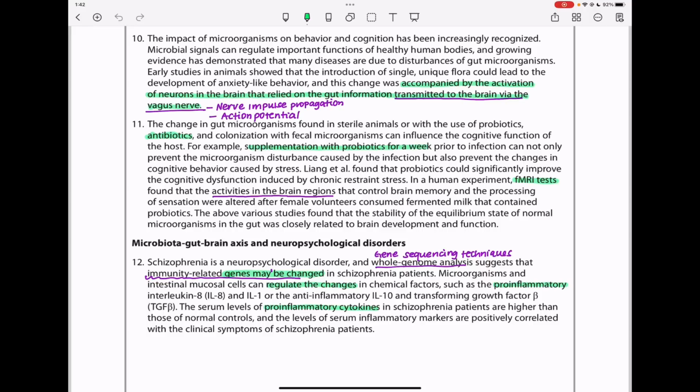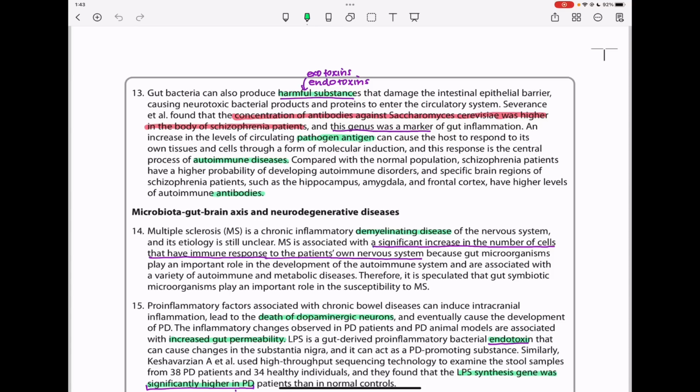The serum levels of pro-inflammatory cytokines in schizophrenia patients are higher than those of normal controls, and the level of serum inflammatory markers are positively correlated with the clinical symptoms of schizophrenia patients. In paragraph 13, gut bacteria can also produce harmful substances that damage the intestinal epithelial barrier, causing neurotoxic bacterial products and proteins to enter the circulatory system.